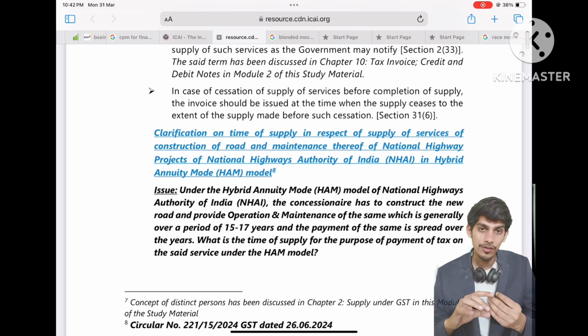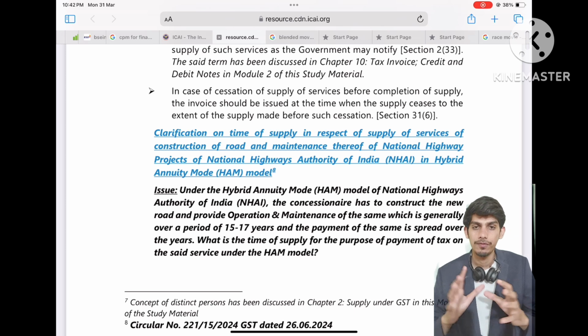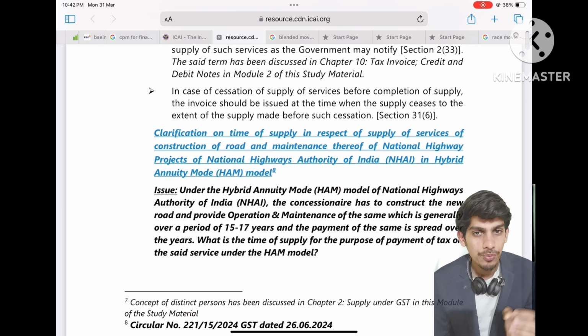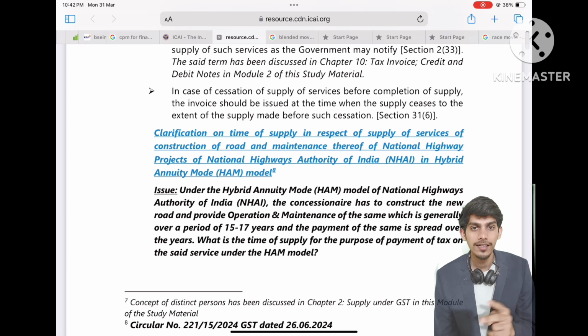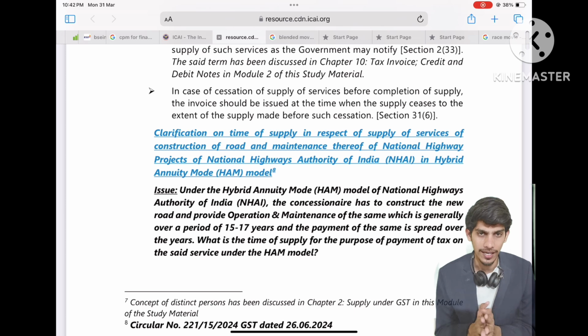So what will be the time of supply? Will we have to split the two services and calculate time of supply individually for these two services, that is construction and operation and maintenance, or there will be only one time of supply?